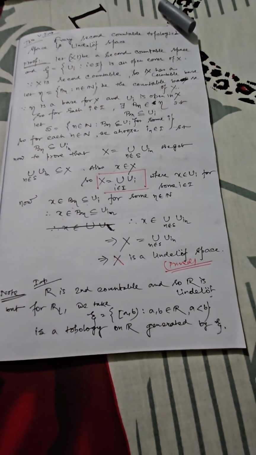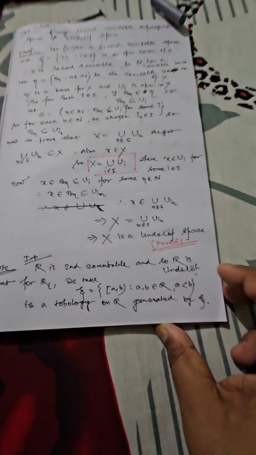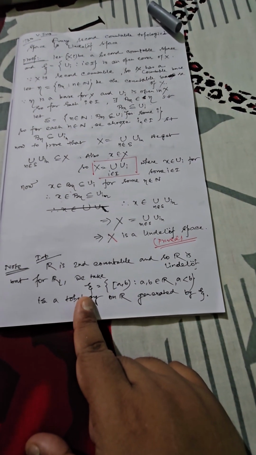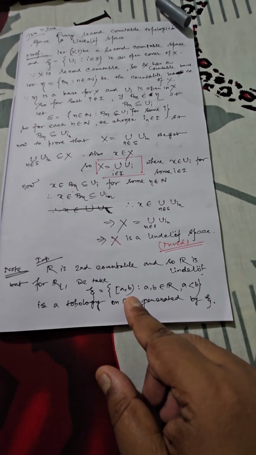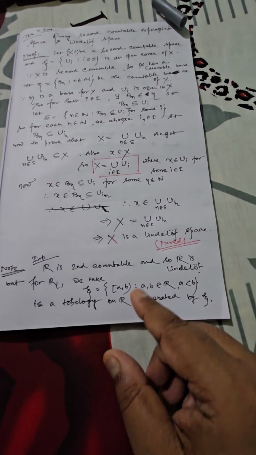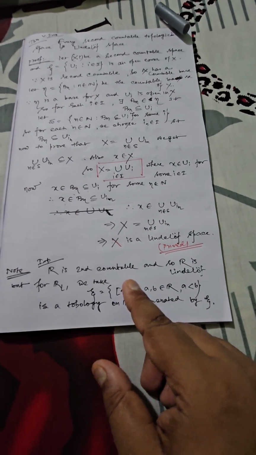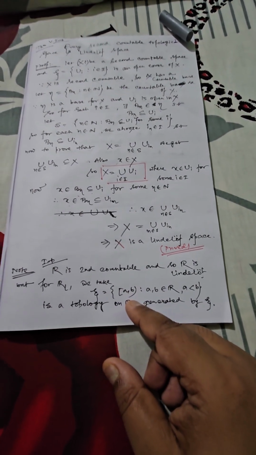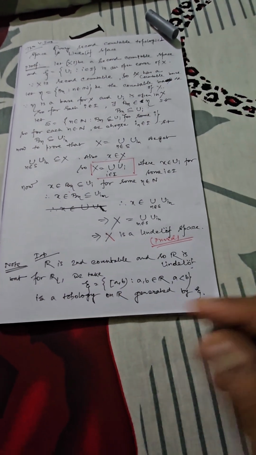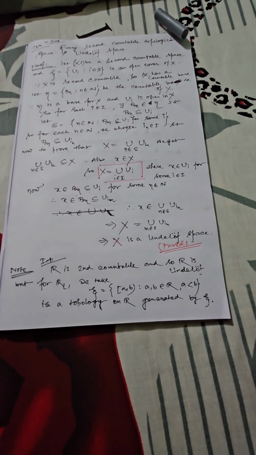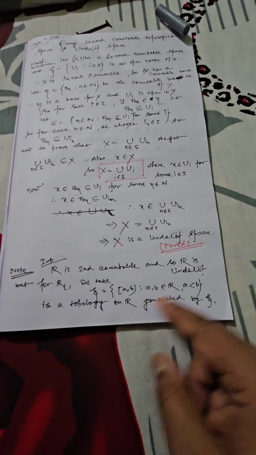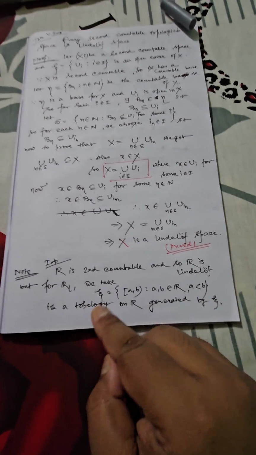However, R induced with the lower limit topology, the space R_L, is not necessarily Lindelof, because you can say, let us consider the lower limit topology which is obtained by considering Xi such that the semi-open interval [a, b). In fact, on the right extremity I have written open set, actually it is semi open or semi closed, you say. So you have the condition a must be less than b, and a, b both belong to R. So we can say this type of lower limit topology is induced on R, and it is generated by this particular structure Xi.